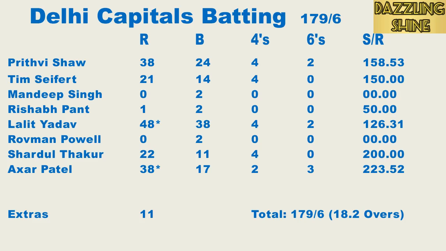On the second ball of the 10th over of Thampi, Shaw tried to hit the ball and took the top edge, gone to the wicketkeeper Ishan Kishan, who takes the catch, and he was gone for 38 off 24 balls with 4 fours and 2 sixes. And on the fourth ball, the danger man Rovman Powell departed as his catch was taken when he was trying to hook the short ball by Sams, and he didn't score any. And on the last ball of Thampi, Lalit Yadav hit a nice shot which went down to the boundary rope. Delhi Capitals were struggling at this stage.